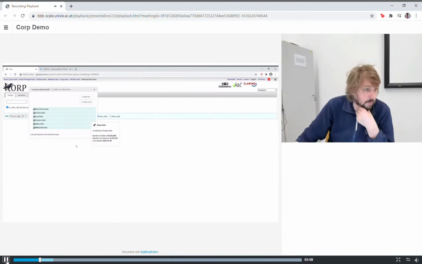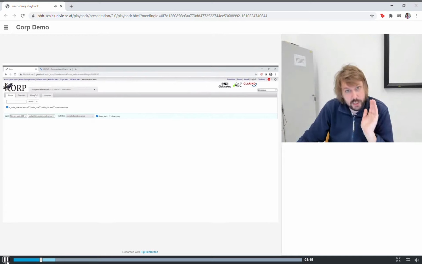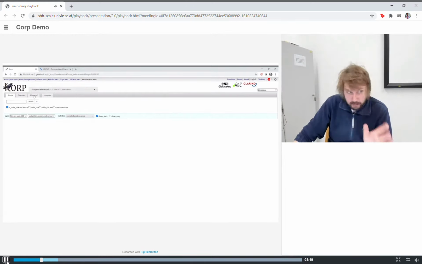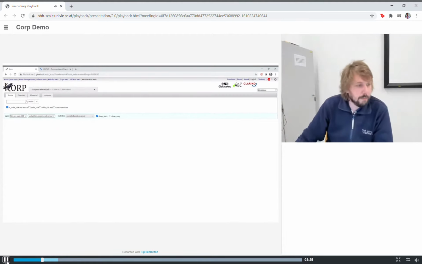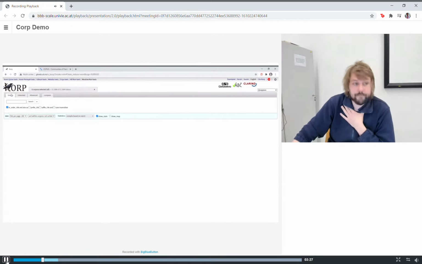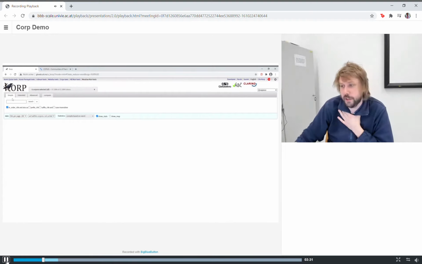So we have the three basic functions here: simple, extended, and advanced. If this is your first time using Corp, don't worry about advanced for the time being. Maybe you'll get there at some point in the future, but for the first steps, this is not yet necessary. Simple is, as the name suggests, simple. You can just search for individual words in the corpus or individual phrases.